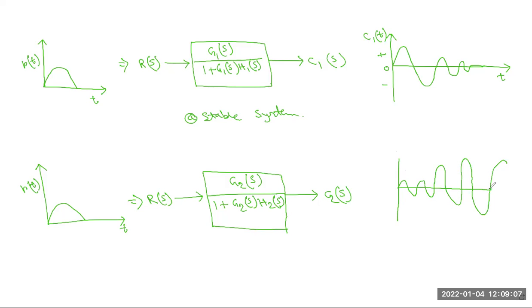This process is continuing with respect to the timing also. This is C(t), the output of the system. This is the 0, this is the positive half plane, this is the negative half plane. So in this unstable system, most of the poles are present on the right half plane. So this is basically the difference between the stable system and the unstable system. Is it clear, all of you?